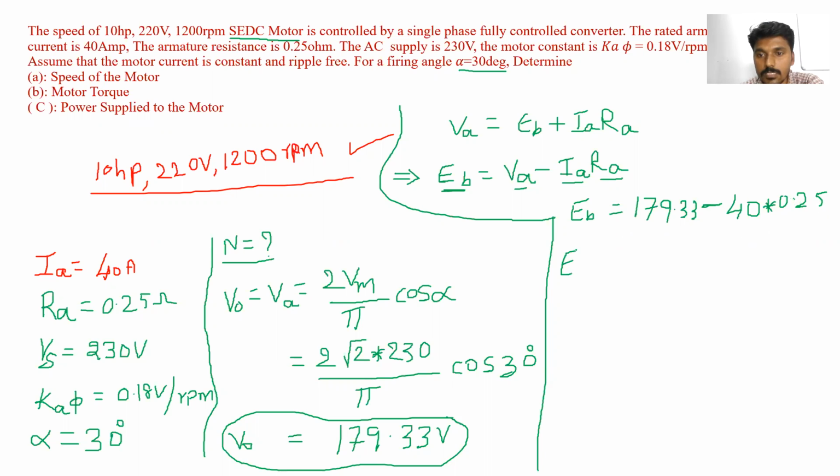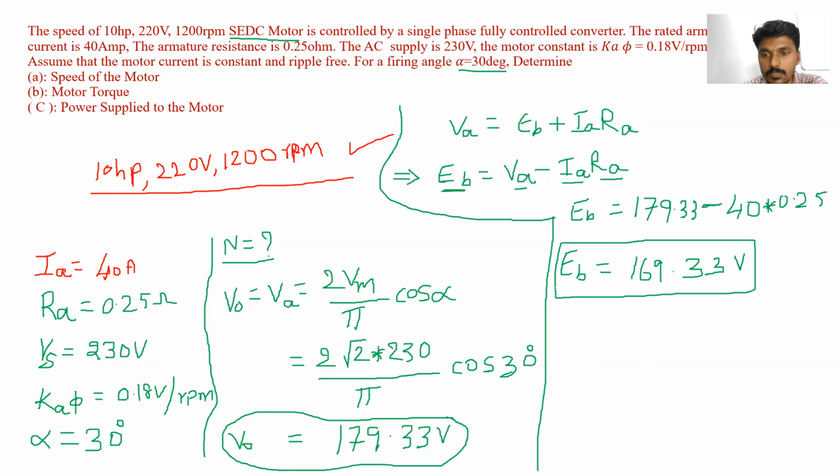We can easily find out EB is 169.33, approximately. 169.33 volts. Is it right? Yes, sir, 169.33, right answer.